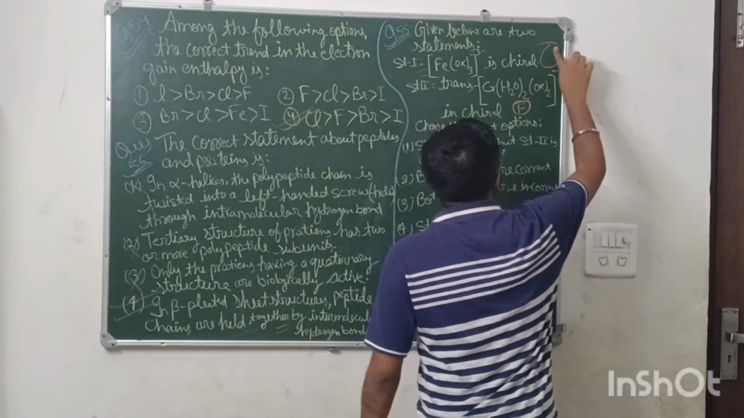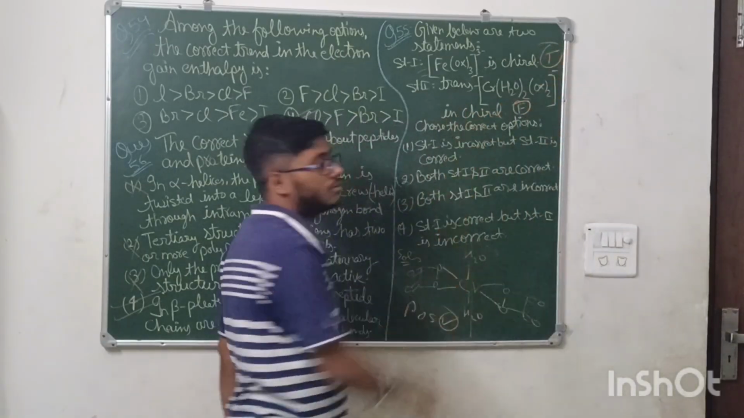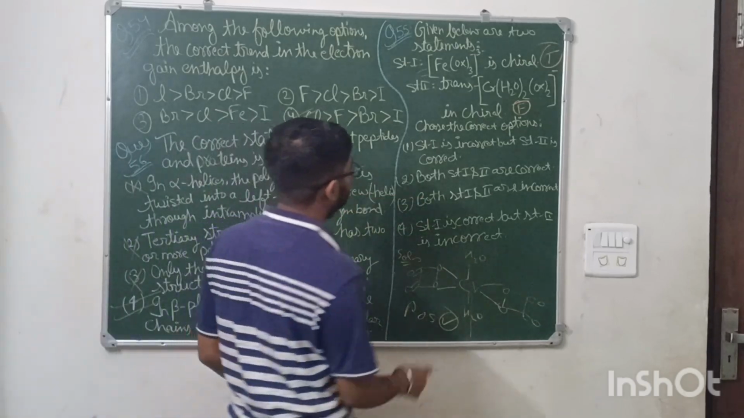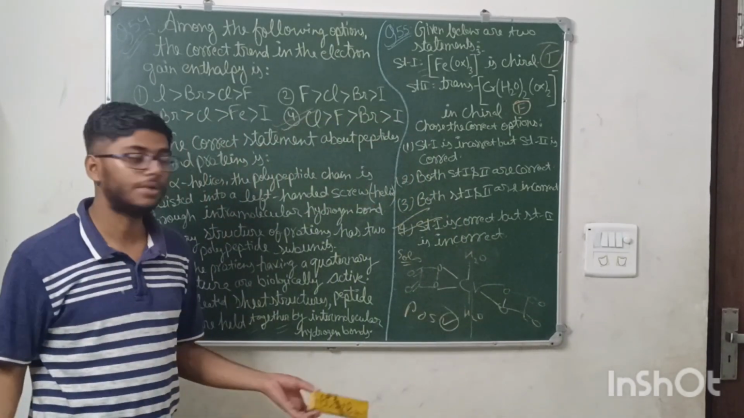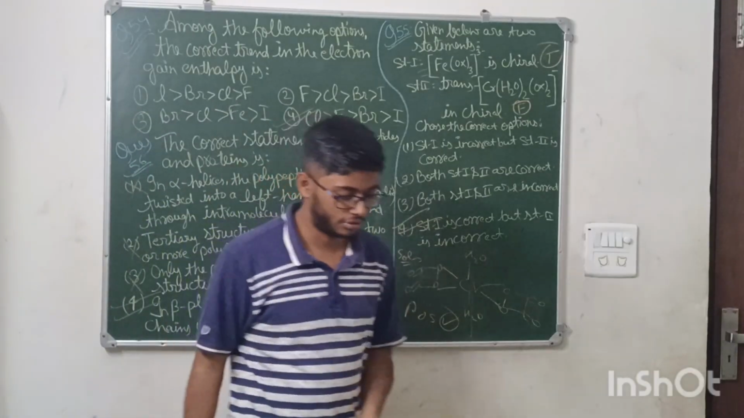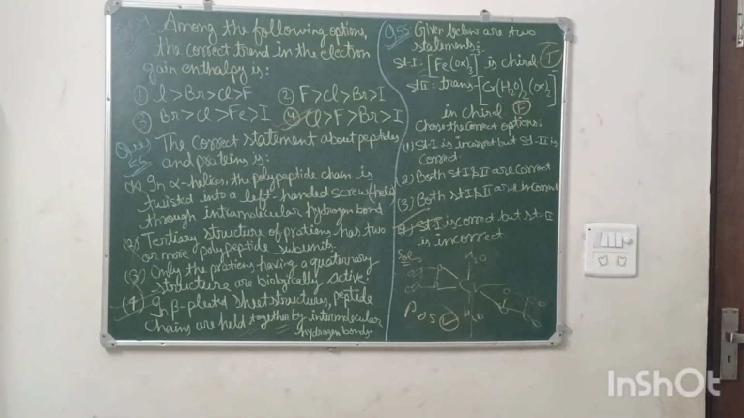Okay, the first statement was correct, sorry, that was chiral. And this is non-chiral. So statement 1 is correct and statement 2 is incorrect, option number 4. Okay, so these are the questions. Moving on to the next question.